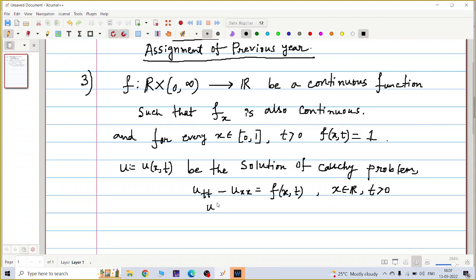X is given in R, and u(x, 0) is 0 and u_t(x, 0) is 0 for x in R.